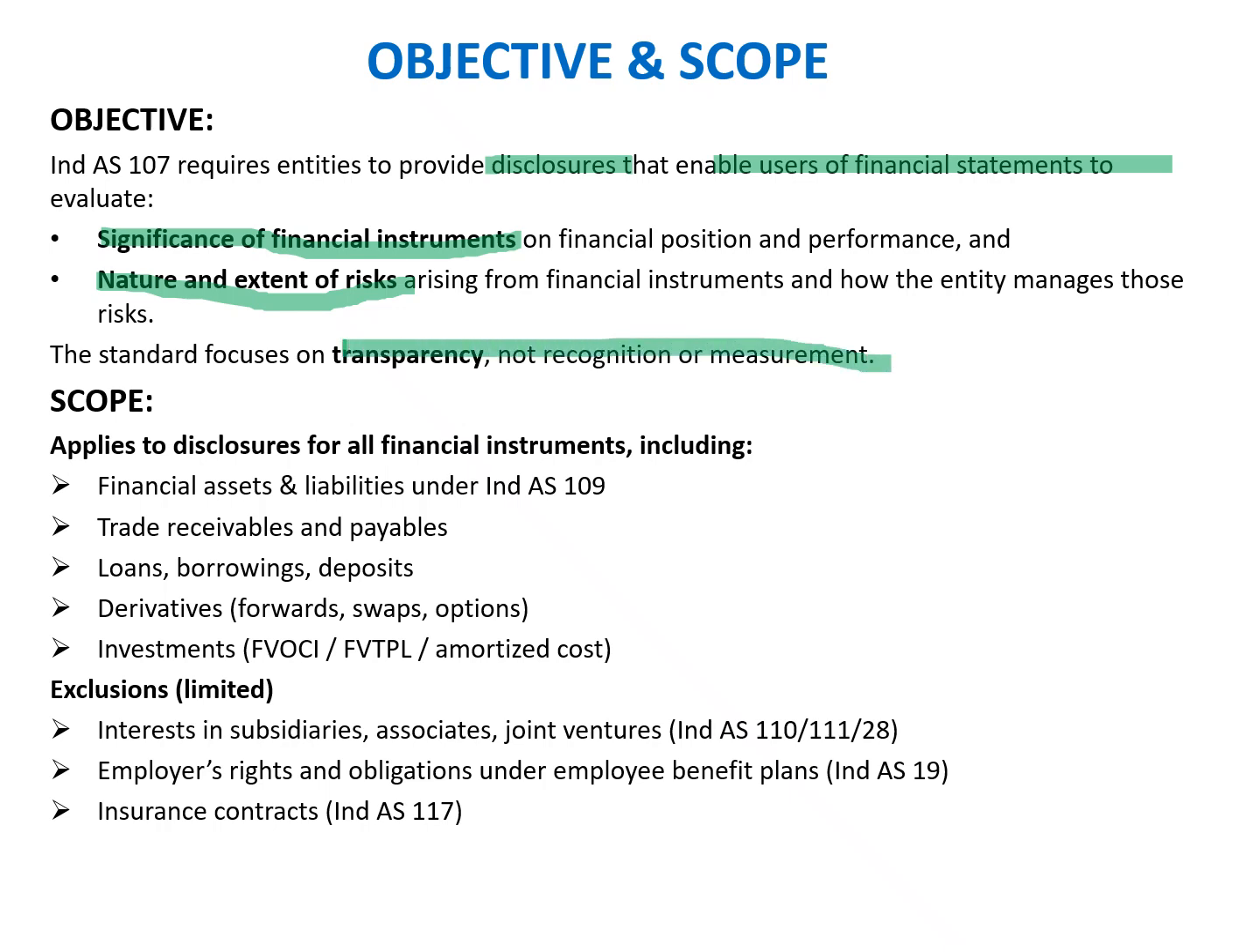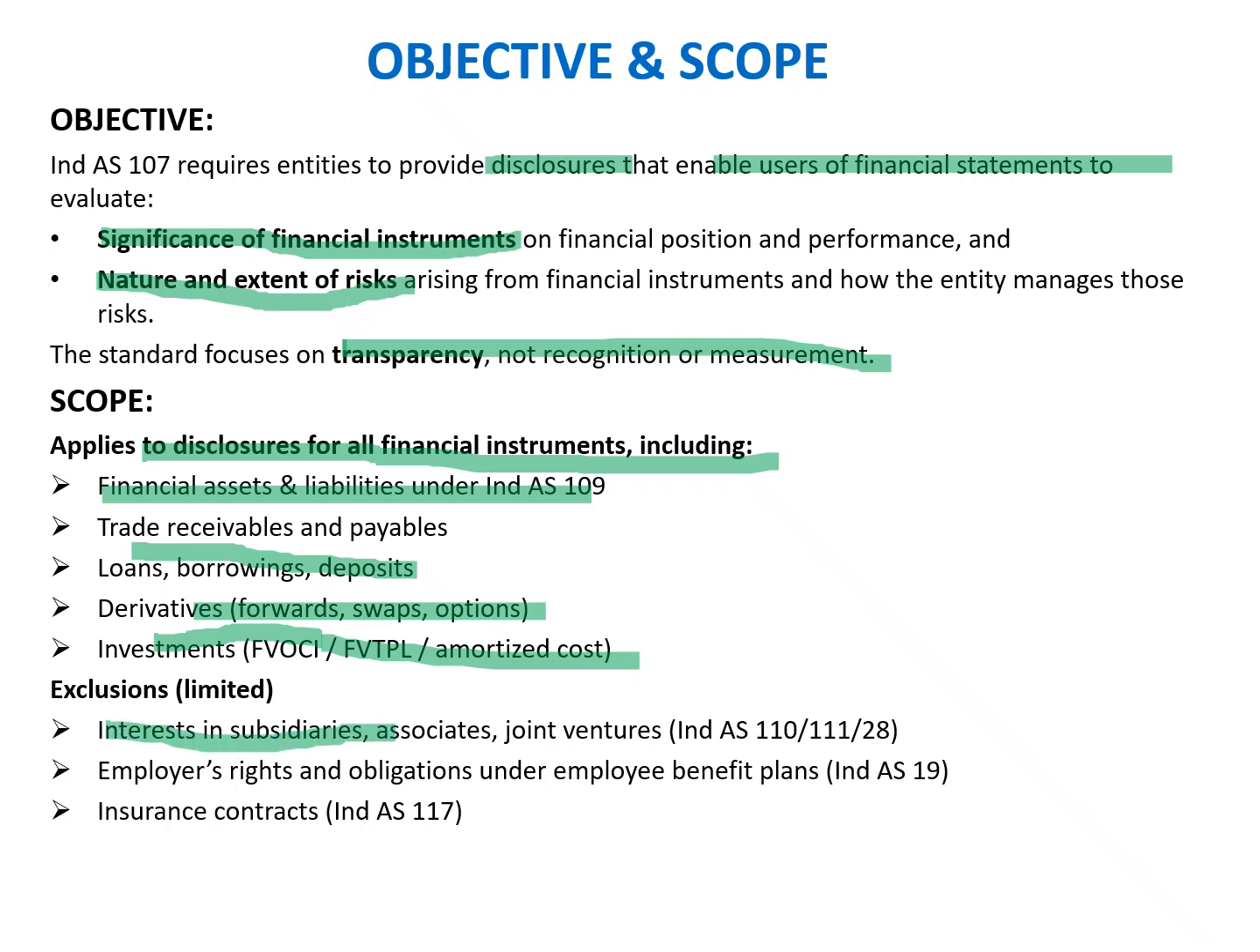When we talk about the scope here, it applies to the disclosure of all financial instruments, including financial assets and liabilities, which are largely measured under Ind AS 109: trade receivables and payables, loans, borrowings, deposits, derivatives, forwards, swaps and options, and investments at fair value through OCI, fair value through profit and loss, or amortized cost. And it excludes a few of them. Which are those?